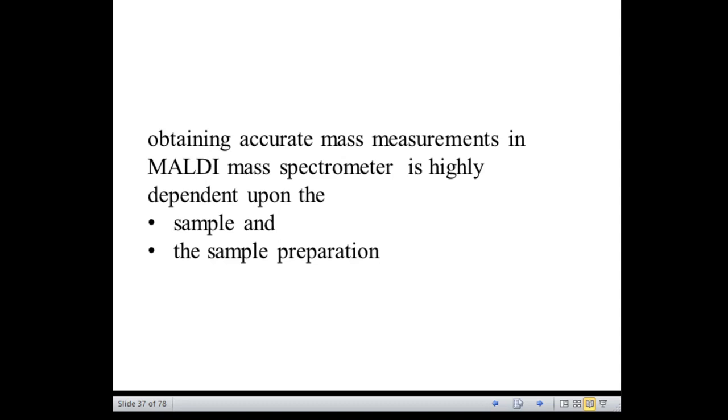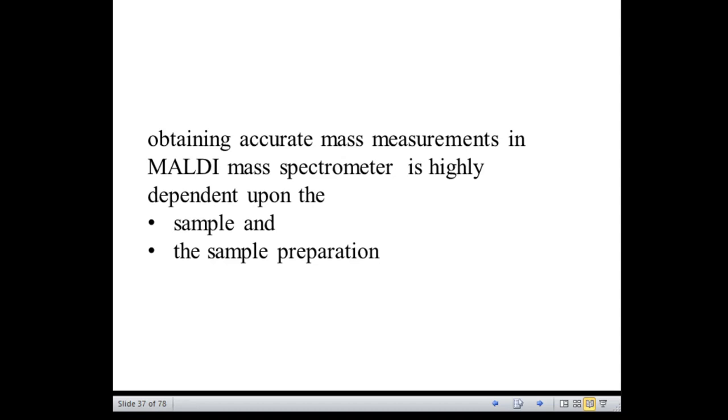If you go still further and try to understand the factors that are responsible for acquiring optimum MALDI data, then these factors are the choice of suitable matrices and the solvents that are used, the functional and structural properties of the analyte, the sample purity, and how the sample is prepared on the MALDI sample plate.